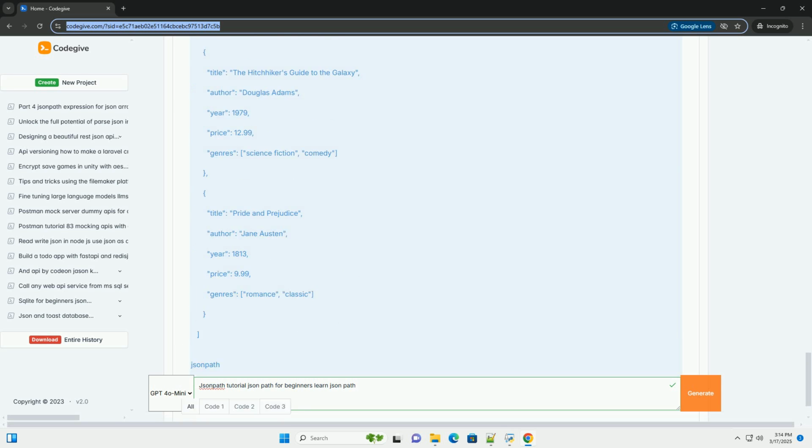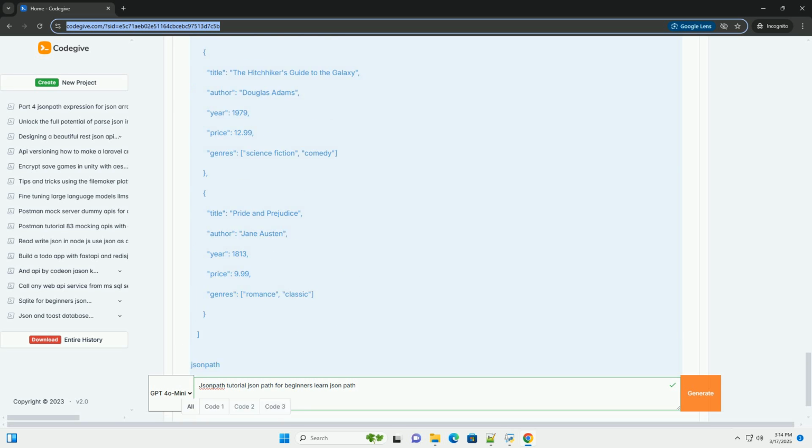Exists: checks if a property exists. Length: returns the length of an array or string. In: check if an element exists within an array.